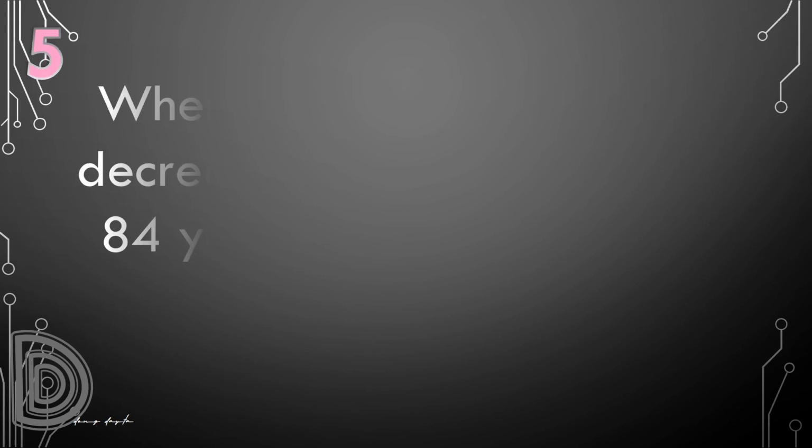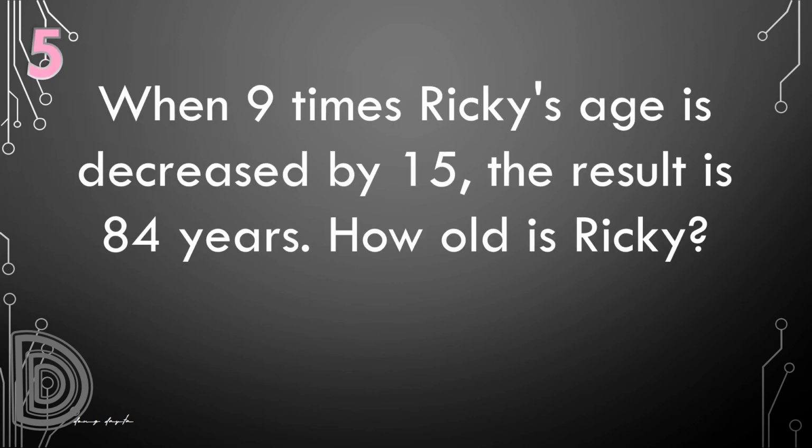Question number 5. When 9 times Ricky's age is decreased by 15, the result is 84 years. How old is Ricky? When 9 times Ricky's age is decreased by 15, the result is 84 years. How old is Ricky? Go.